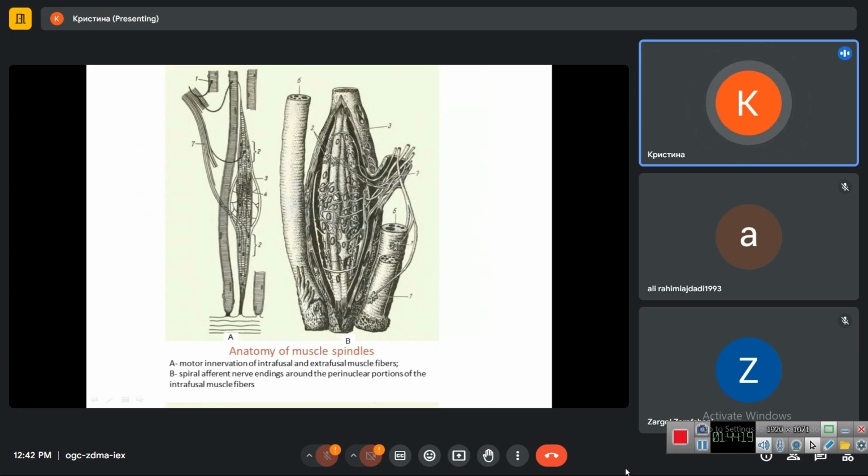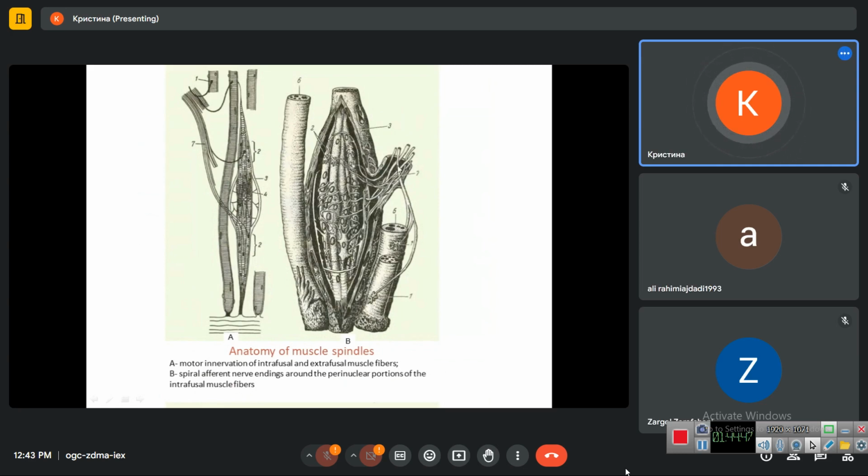Of the muscle fiber. Each muscle fiber here is innervated with the dendrites of the sensory neuron, and when the muscle stretches, if it stretches too much, for example, it causes overstretching of these smaller fibers, and this is sensed with the ends of dendrites.